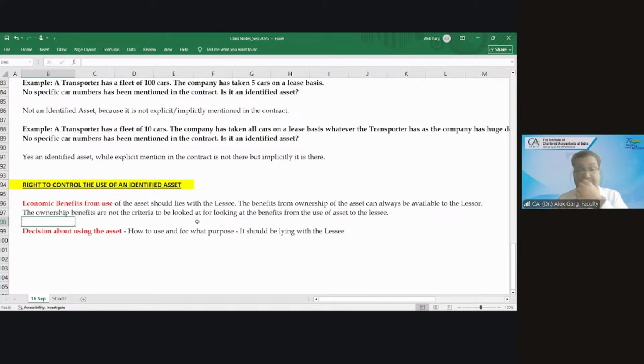So friends, this is what we discussed today. The decision about using the asset, how to use it and for what purpose, should lie with the lessee.